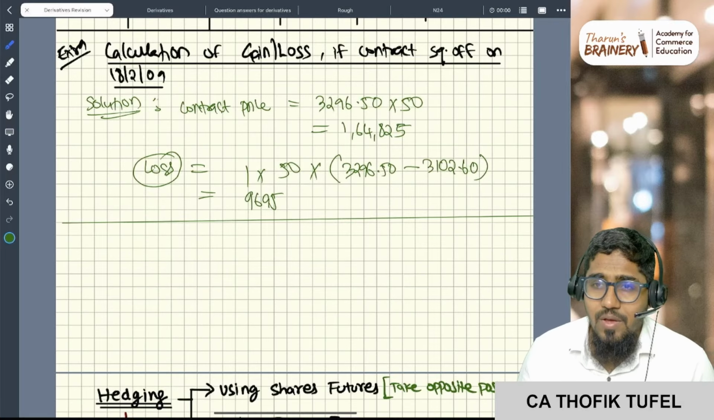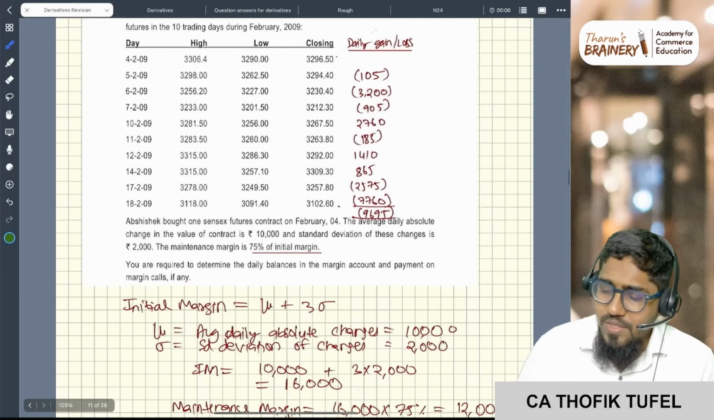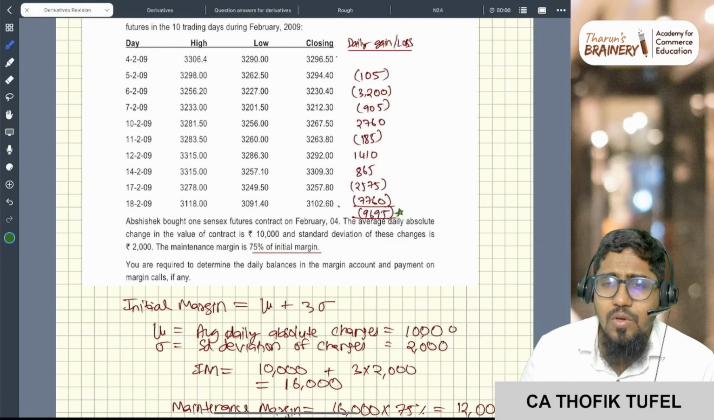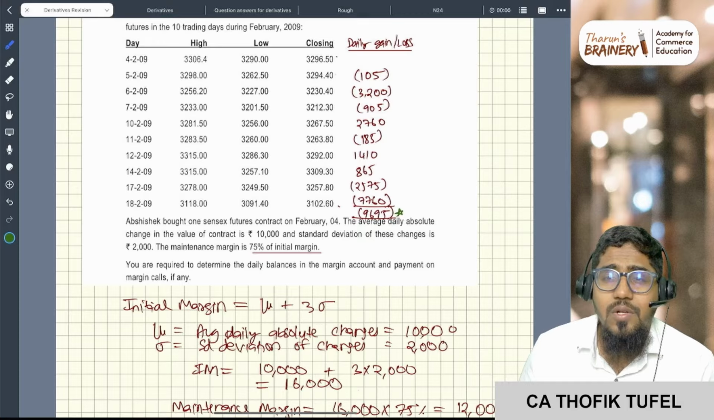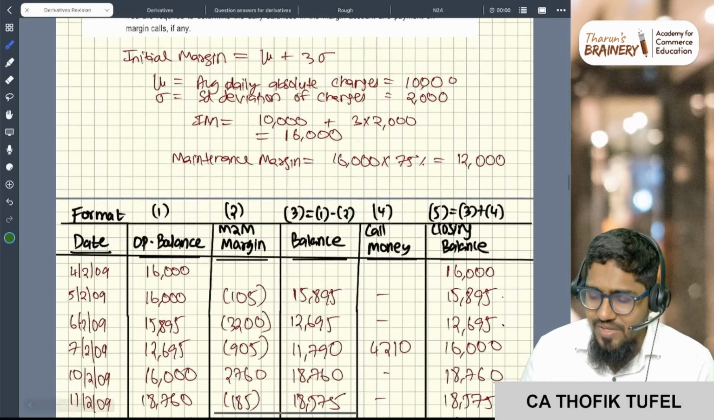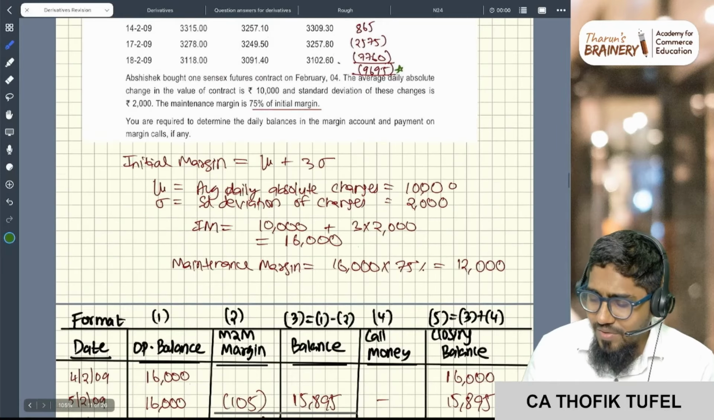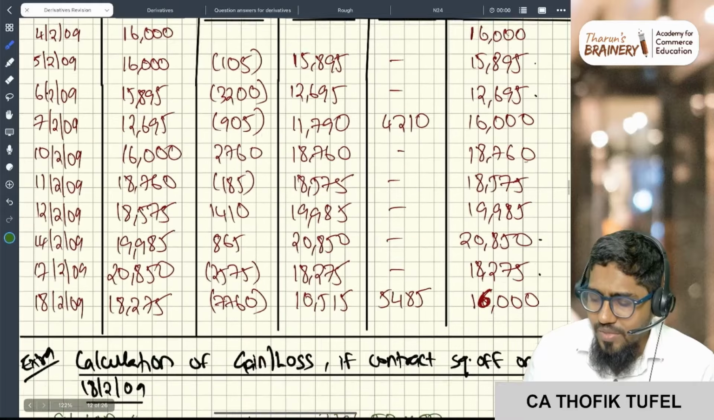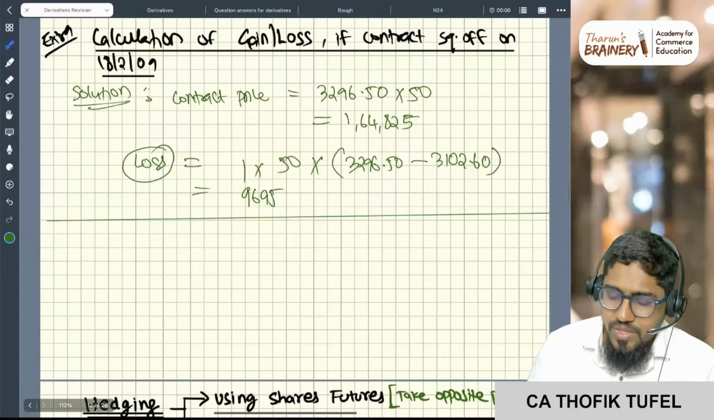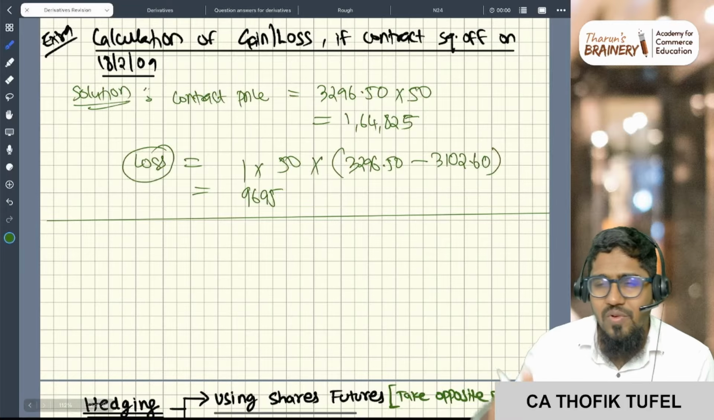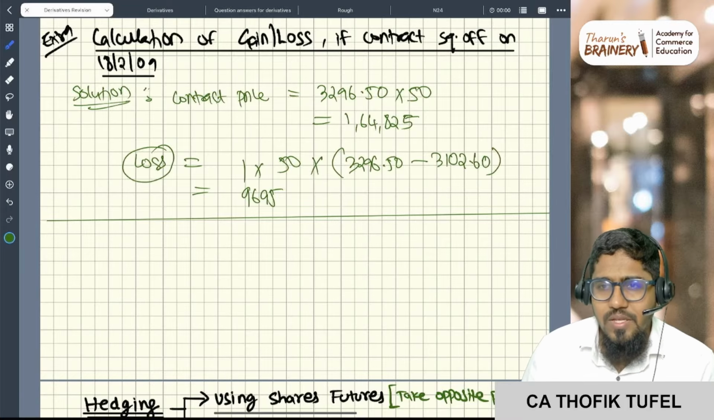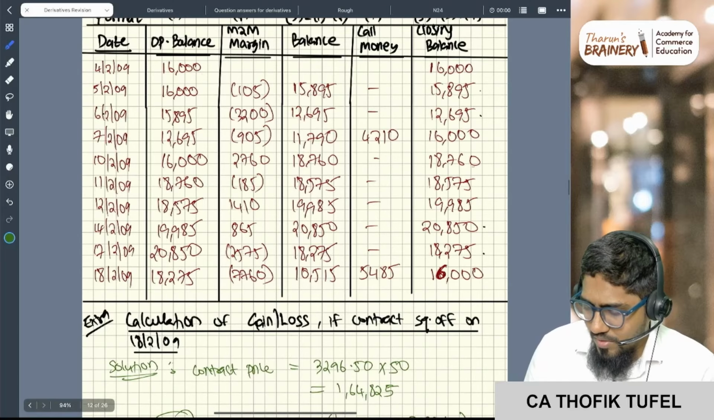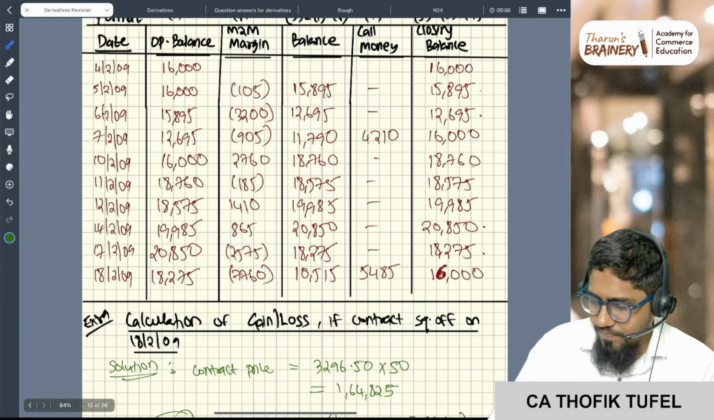So 9,695. One more method: you total the daily gain or loss. That is one more method. If someone asks you what the profit is, just total this. It is a shortcut method, and it is also used for verification. You see 9,695 here also. If you total all these, you will get 9,695. This is the second method of calculation: method 1 is the direct calculation, method 2 is that the sum of all the daily gain or loss is equal to 9,695, the loss.